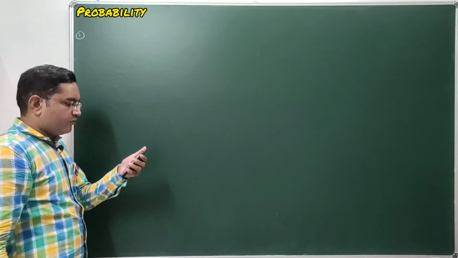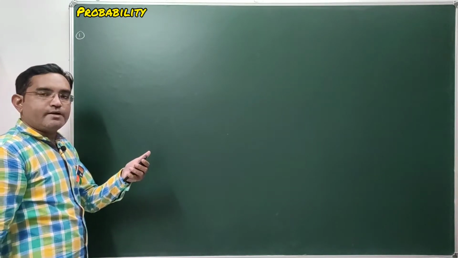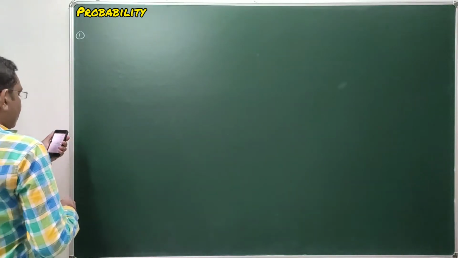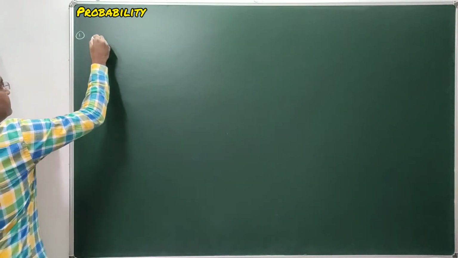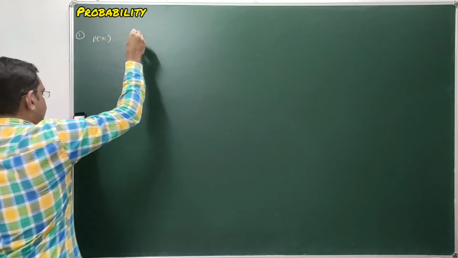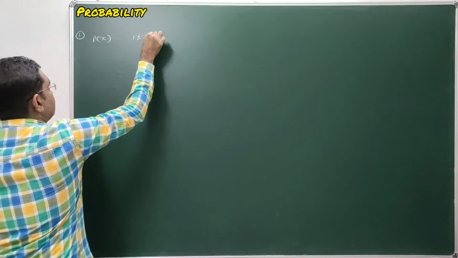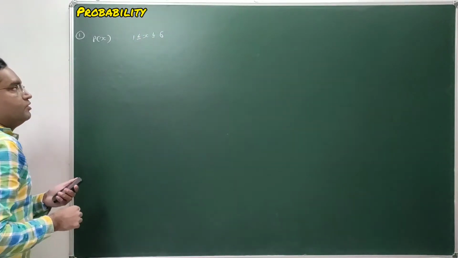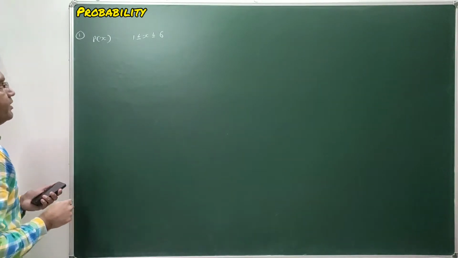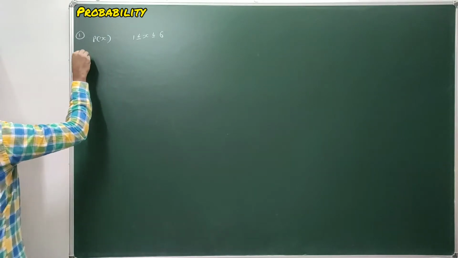What is the probability of getting number x such that 1 less than or equal to x less than or equal to 6? So here you have to find the probability of getting number x such that 1 less than or equal to x less than or equal to 6. What is the random experiment? Random experiment is throwing a dice. So let's say event A.